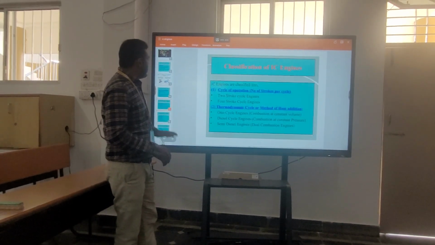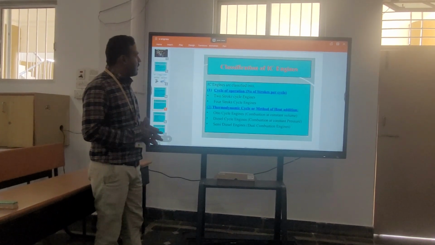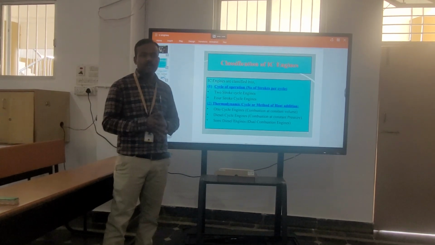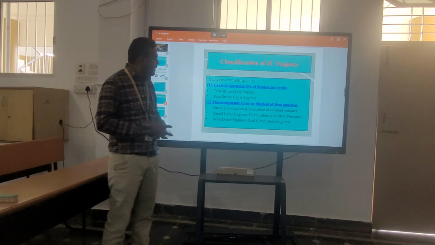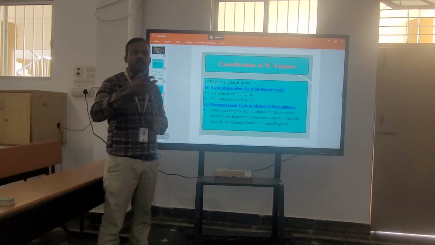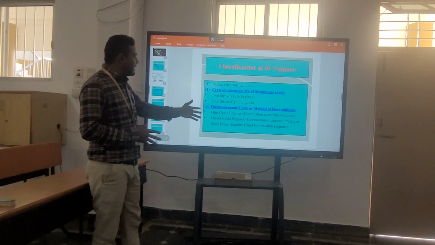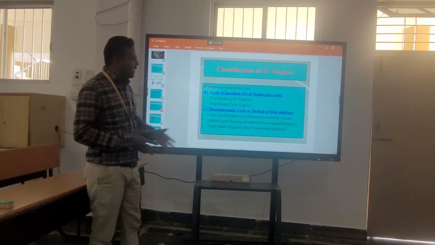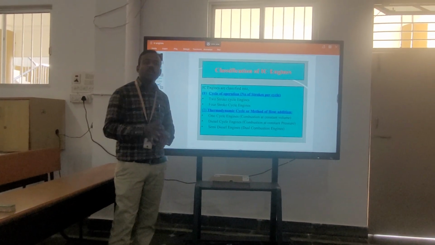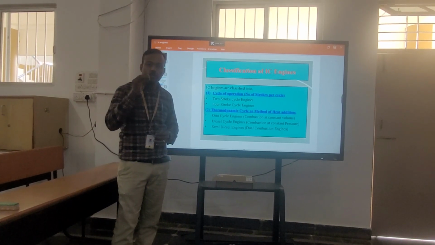These IC engines can be broadly classified according to various categories. One of them is the cycle of operation, that is, how many strokes are required to complete one working cycle: 2-stroke and 4-stroke. According to the thermodynamic cycle on which they work, they can be classified into the Otto cycle, the diesel cycle and the semi-diesel or dual combustion cycle. In the Otto cycle, combustion takes place inside the engine cylinder at constant volume. In the diesel cycle, combustion takes place at constant pressure.